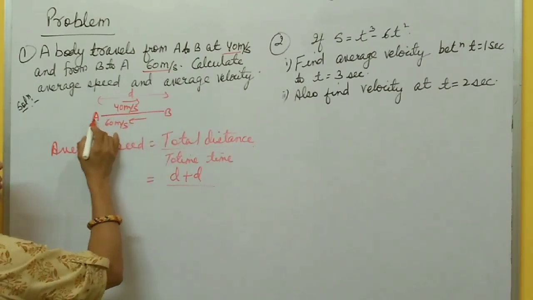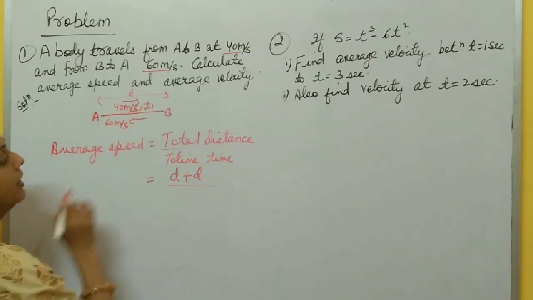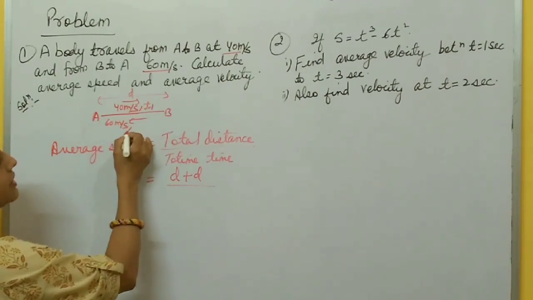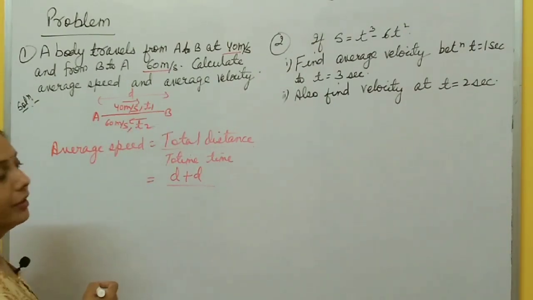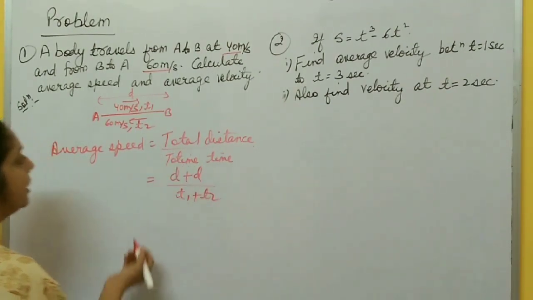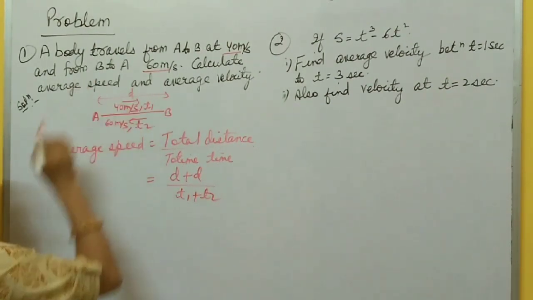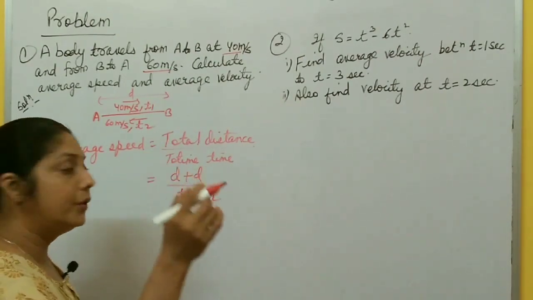Now you have to calculate total time from A to B and B to A. Speed you know: from A to B 40 meter per second, suppose time is T1, and from B to A speed is 60 meters per second in time T2. Now you have to calculate T1 and T2, so total time is T1 plus T2. How do you calculate T1 and T2? Speed you know, distance you know. Distance is equal to speed into time.